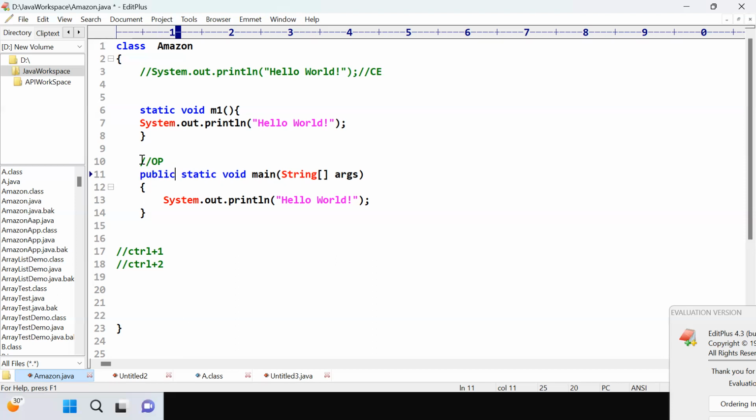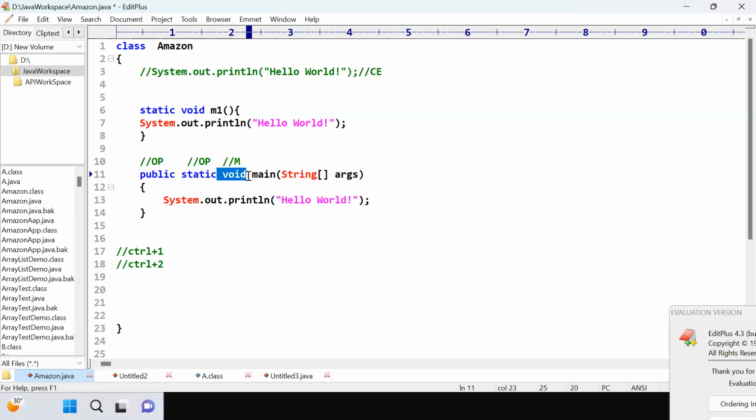When you create a method, this is optional. As per the project requirement, we can use it. Next, I will tell you we have two types of members, static and non-static. Why we write a static member, we will discuss. This is also optional. As per the project requirement, we can use it. This is called the return type. This is mandatory. Without a return type, it will not work.